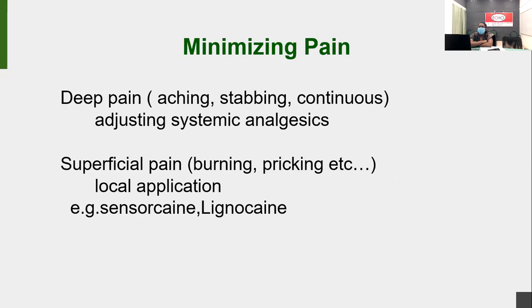So come to the physical management part, minimizing pain. Pain is one of the major problems for a cancer wound. If there is any deep pain, like aching, stabbing, continuous type of pain, you have to adjust the systemic analgesics. That is enough to control the pain. And if there is a superficial pain like a burning, pricking type of pain, a neuropathic pain, your systemic analgesics may not help.